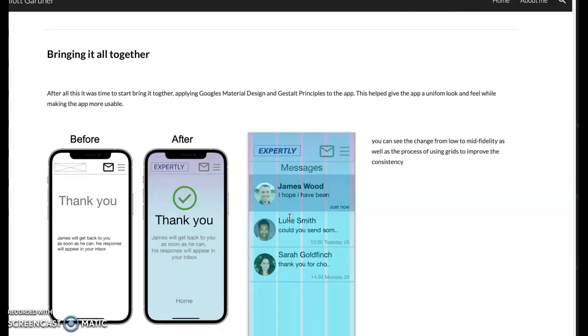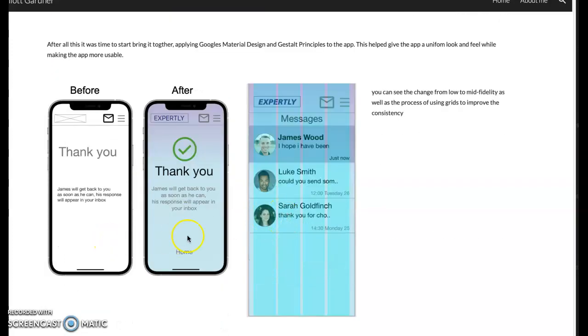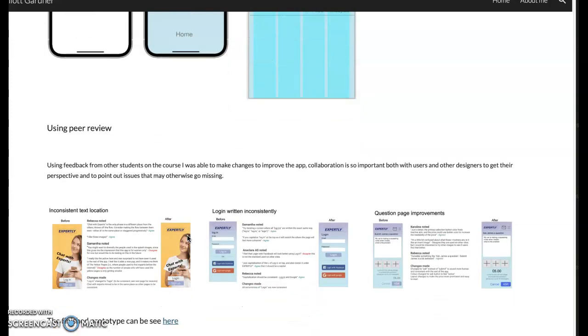Then I made improvements in the fidelity, applying grids and Gestalt principles to really start polishing it up. Following that, I used peer review, and that really helped point out some things that I hadn't realized, and helped to improve the app.